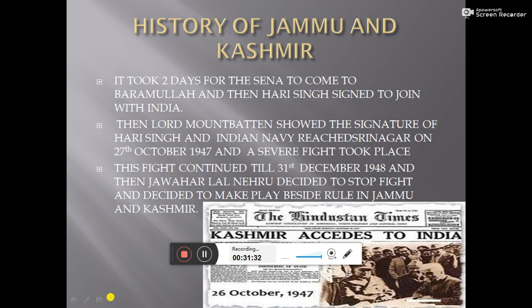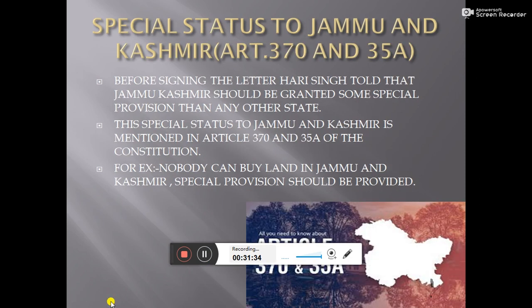So then comes the next part, special status to Jammu and Kashmir, that is Article 370 and 35A. At the time of signing, Hari Singh said that some special provisions should be given to Jammu and Kashmir, that is, the Jammu and Kashmir topography cannot be changed.